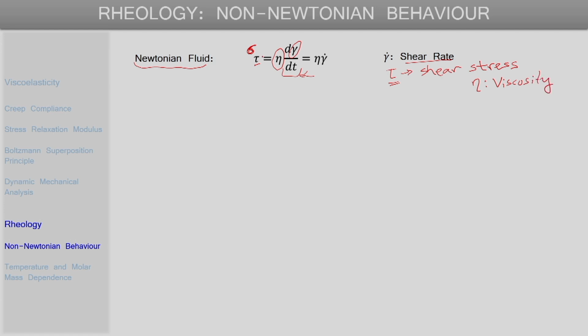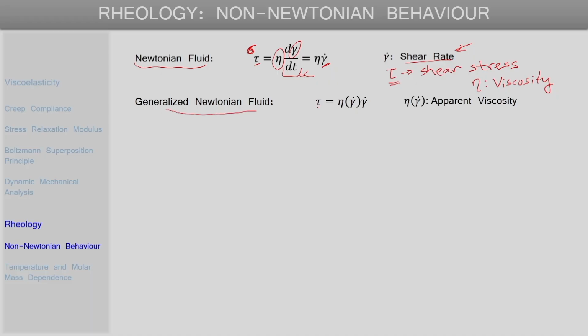We can write the shear stress as tau equals eta times gamma dot, where gamma dot is the time derivative of gamma, the shear strain. Gamma dot is referred to as the shear rate. For a Newtonian liquid, the viscosity eta is a constant; it does not change with shear rate. For many liquids, non-Newtonian behavior is observed, where the viscosity actually changes with shear rate.